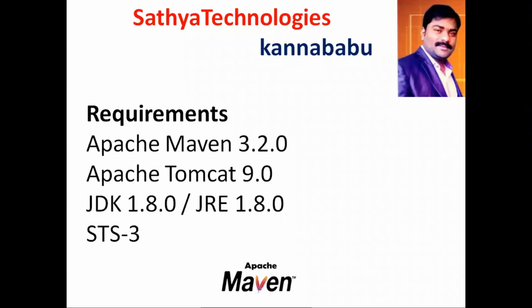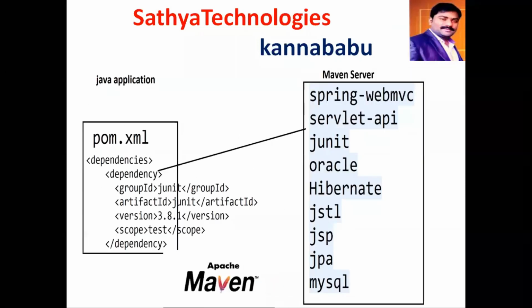So in Java, one more point is we need to set the class path. Whenever you install JDK, you have to set the class path. If you install Oracle, you have to set the class path. If you install Maven, you have to set what? Class path. If you install Apache Tomcat, you have to set what? Class path. I hope you understood. See here. Now this is your Maven server. Maven is a common repository. And this is your pom.xml. I will explain it to you.